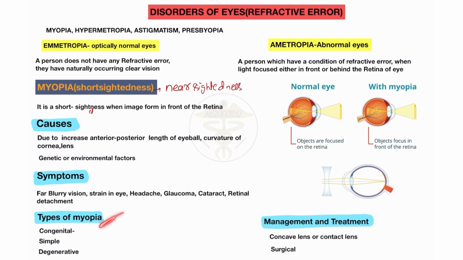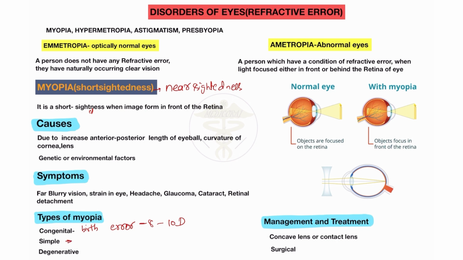Types of myopia. There are different types of myopia, like congenital myopia, simple myopia, and degenerative type of myopia. It's also called pathological type of myopia. What is the congenital type of myopia? When myopia is present since birth, with a refractive error of approximately -8 to -10 diopter, it's called congenital myopia.